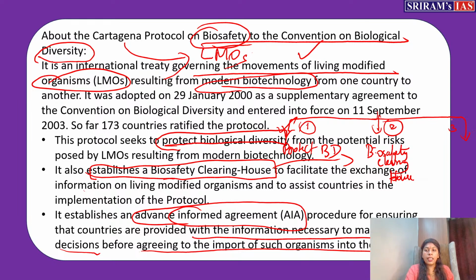Third is the AIA, Advanced Informed Agreement. This is a procedure for ensuring that countries have already provided the necessary information related to these protocols. Exchange of information has been done or not. So these are the three important points you have to mention when writing about the Cartagena protocol.